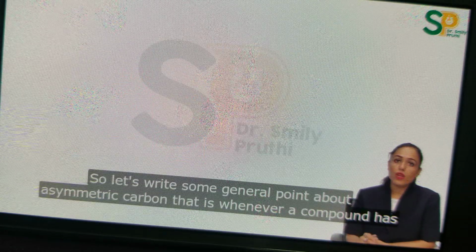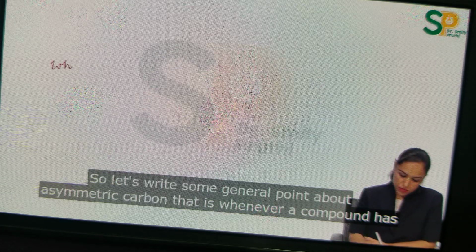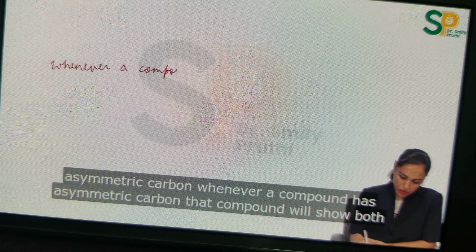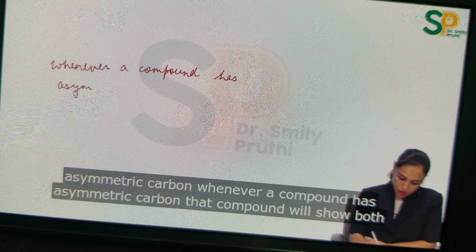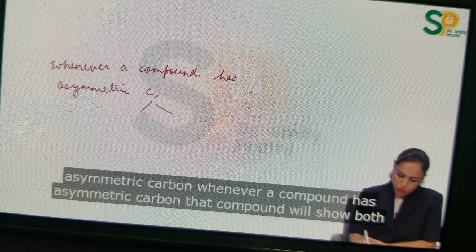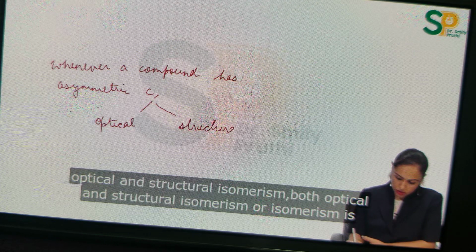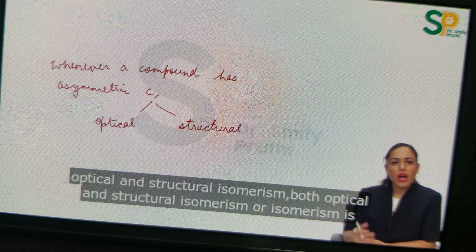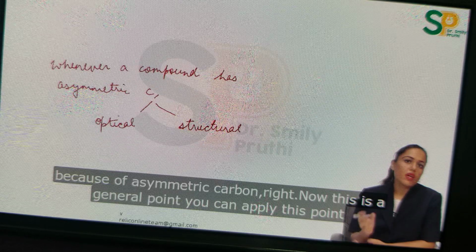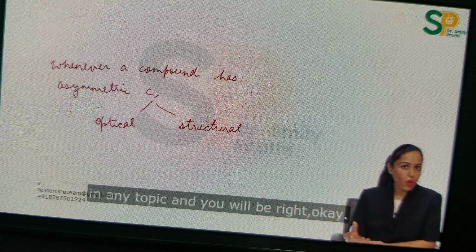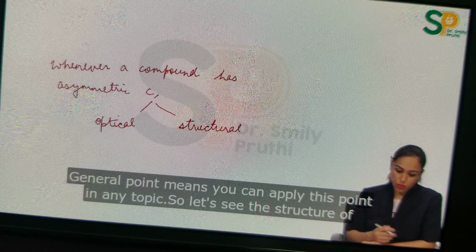So let's write some general point about asymmetric carbon, that is, whenever a compound has asymmetric carbon, that compound will show both optical and structural isomerism. Both optical and structural isomerism. Or isomerism is because of asymmetric carbon, right? Now this is the general point. You can apply this point in any topic and you will be right. Okay, general point means you can apply this point in any topic.